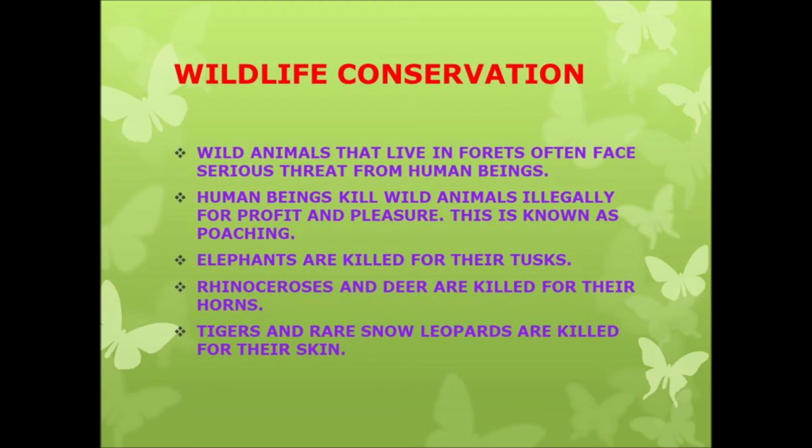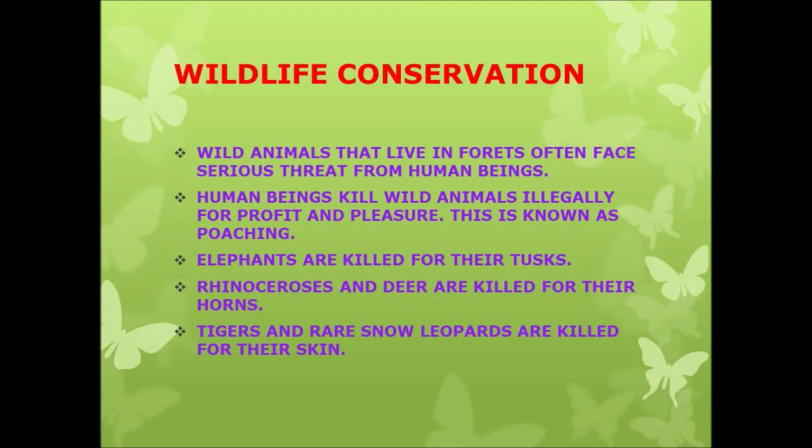Some animals are killed for their body parts that are highly valuable. So some animals' body parts are very highly valuable. It costs a lot. That's why these animals are killed. Shall we see the examples of them? Elephants are killed for their tusks. Rhinoceros and deer are killed for their horns. Tigers and rare snow leopards are killed for their skin. So what are they? Elephants for tusks, rhinoceros and deer for horns, tigers and rare snow leopards for their skin.